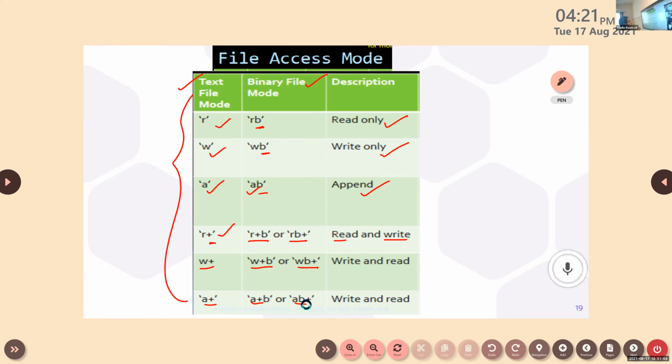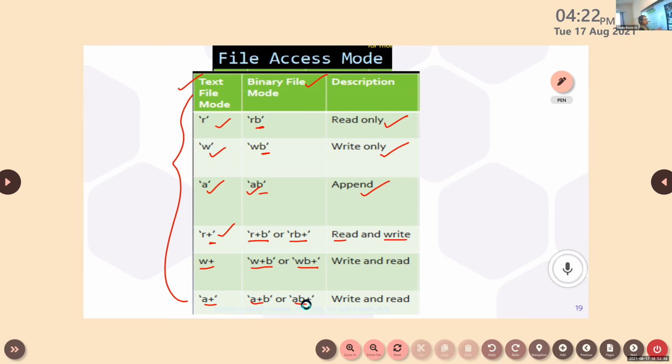So these are the basic file access modes. Gauri, rather than R, you can use W or anyone that you want. When you start your program, then you will get an idea about this. Here you can see different types of file access mode. This defines the way in which the file will be accessed.